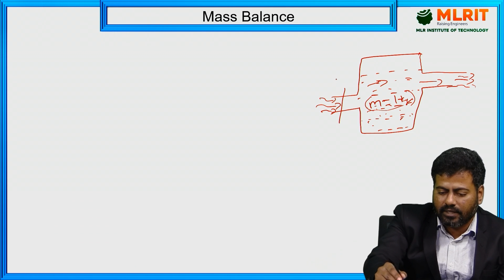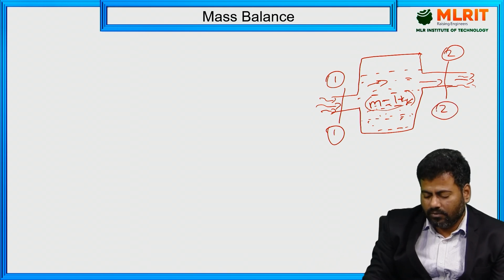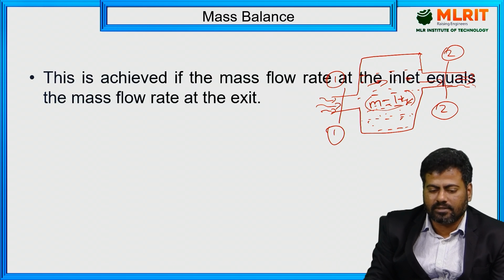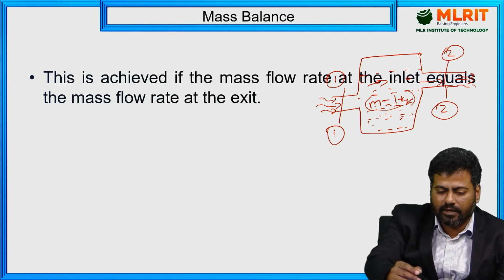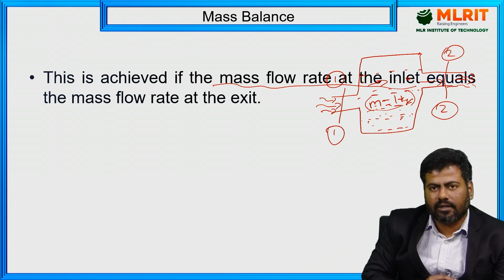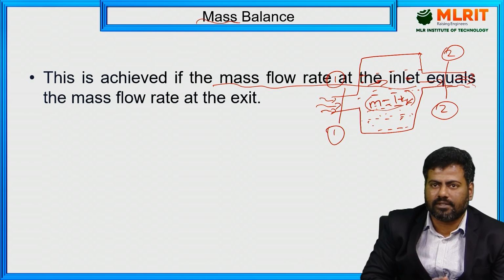This is the inlet state with respect to 1, and this is the outlet cross-sectional area state with respect to 2. The mass flow rate at the inlet is equal to the mass flow rate at the outlet. That is the simple steady state condition. If you want to apply it with equations, listen here. The mass balance, or steady condition, is achieved when the mass flow rate at the inlet equals the mass flow rate at the exit. There I can apply the balance equation with respect to mass. That is what we call the mass balance equation.